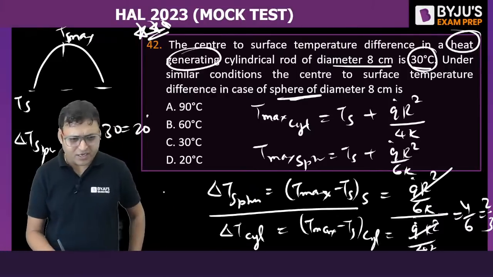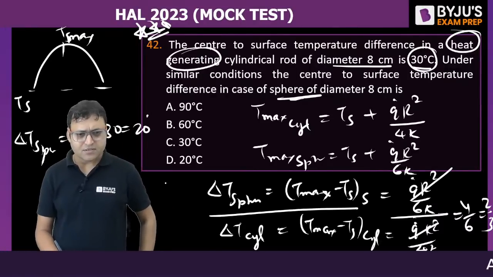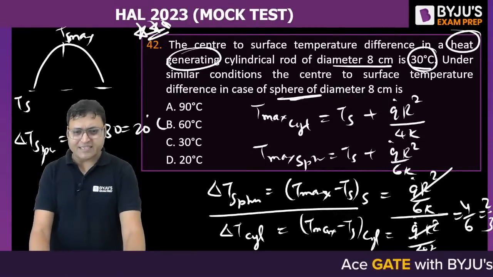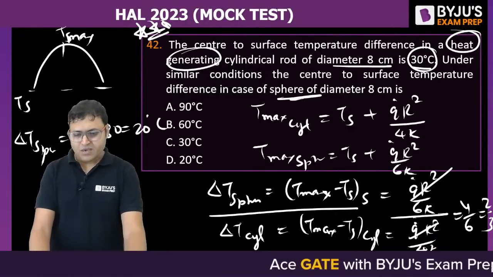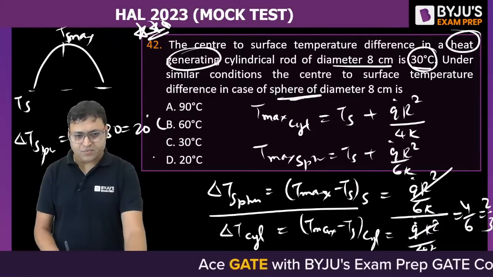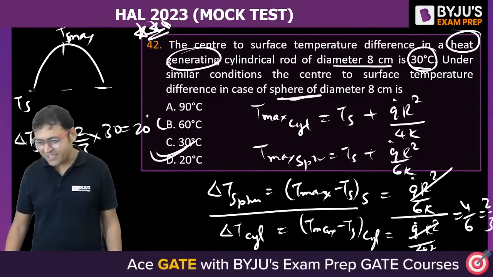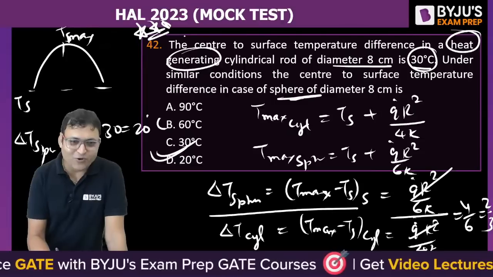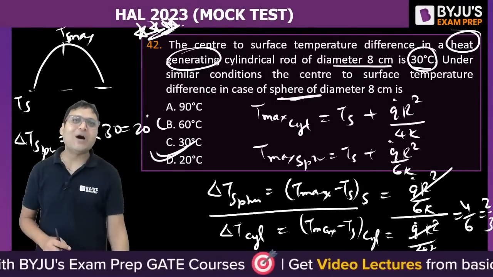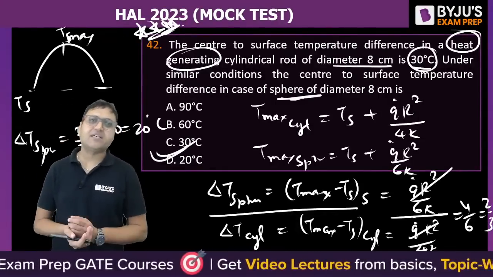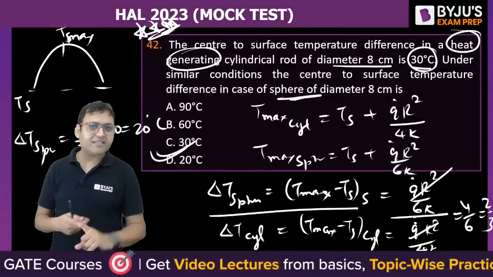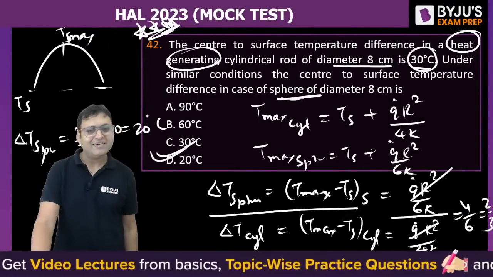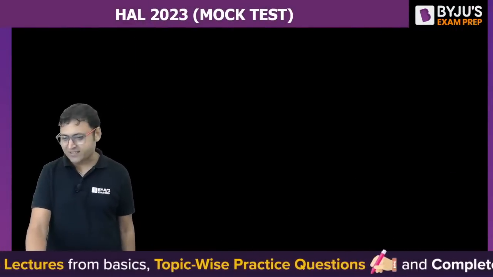Is it option D? Yes, the correct answer is option D. Beautiful question. If you are comfortable with the heat generation concept in cylindrical, spherical and plane wall systems, you will be able to get the correct answer.